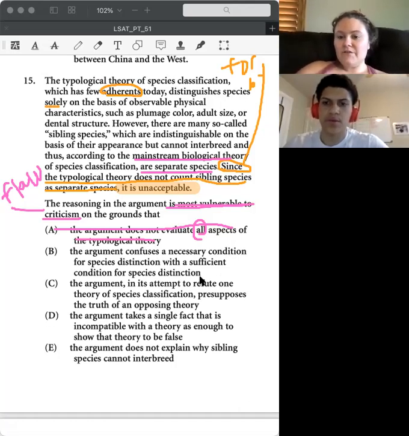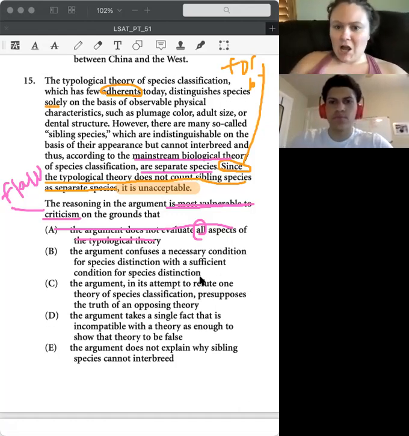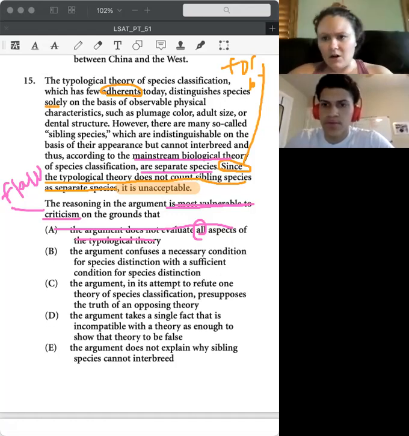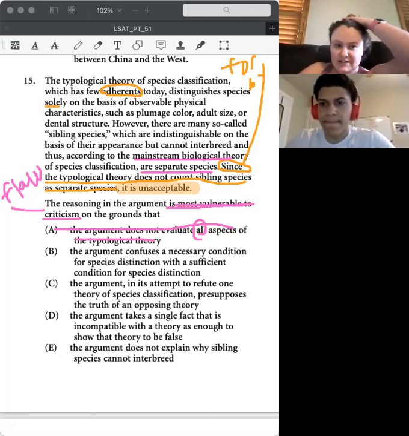Do we confuse a trait that we need to have with something that alone would guarantee it? No, we don't. We don't actually have necessary and sufficient conditions in our argument at all. So B is wrong.